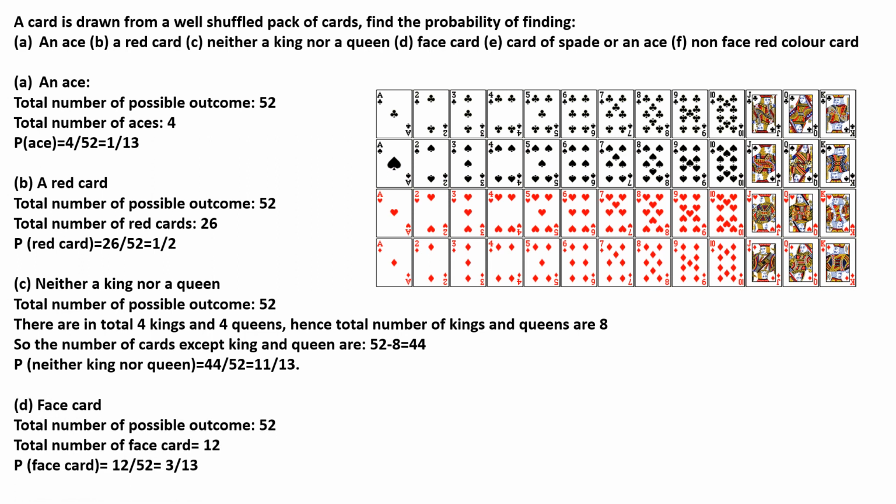Number 4, getting a face card. Total number of possible outcomes is 52 and total number of face cards is 12 in the deck of cards. So probability of getting a face card is 12 by 52, making it 3 by 13.